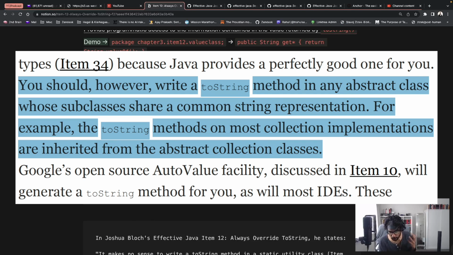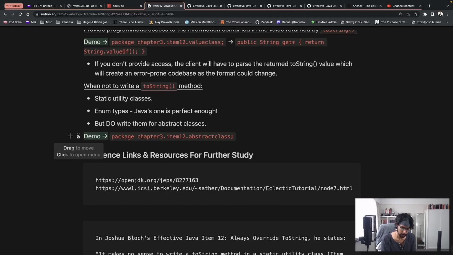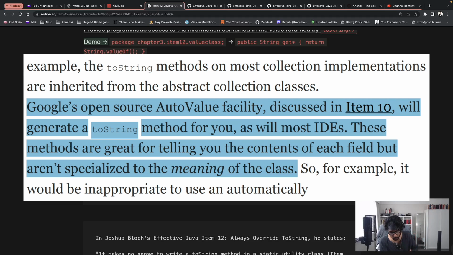As he says here, you should, however, write a ToString method in any abstract class whose subclasses share a common string representation. For example, the ToString methods on most collection implementations are inherited from the abstract collections class. That's correct. And then, of course, like the previous methods, he does state that it's probably a good idea, rather than writing this ToString method on your own, to use some kind of library or framework that's already available in the open source community. So, for example, he states here, Google's open source AutoValue facility discussed in Item 10 will generate a ToString method for you, as will most IDEs.